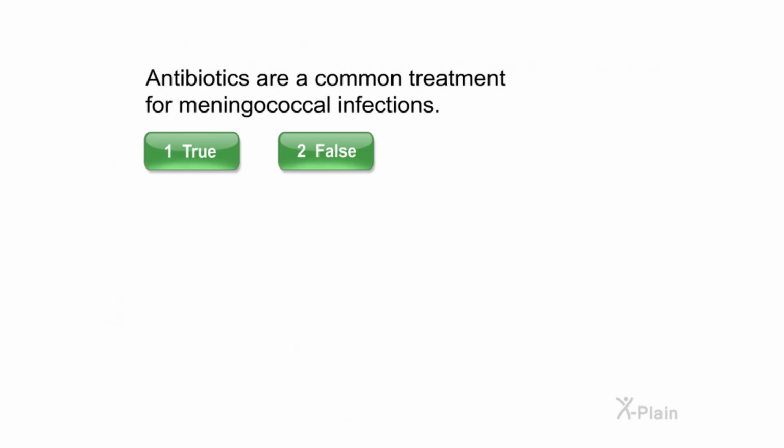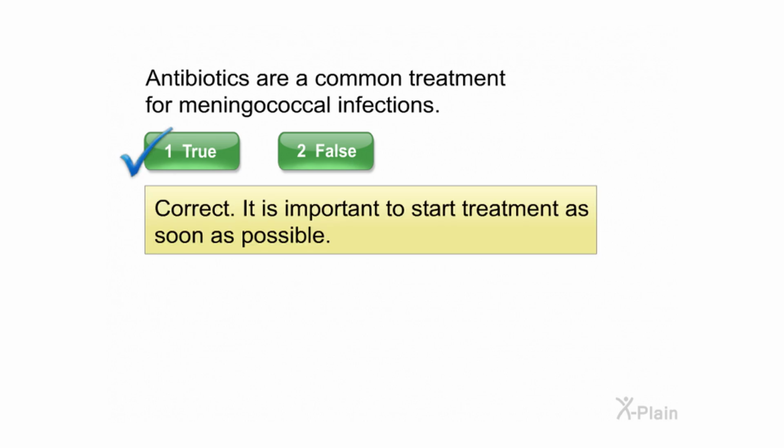Antibiotics are a common treatment for meningococcal infections. Select true or false. Correct. It is important to start treatment as soon as possible.